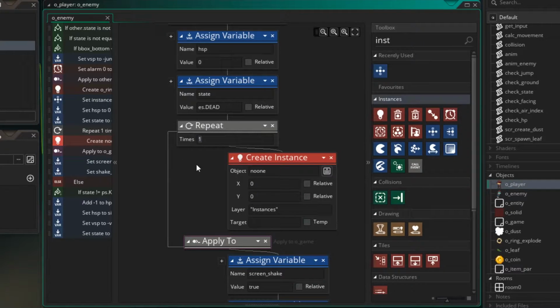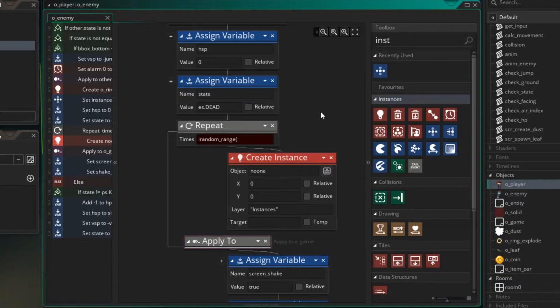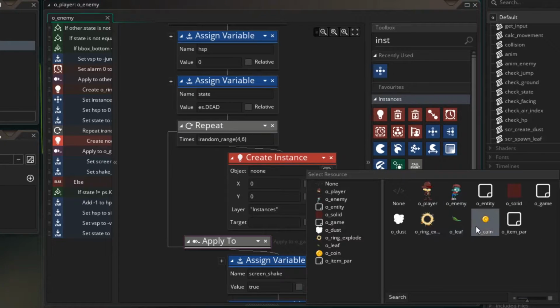And how many times are we going to create them? Well, let's do an irandom_range, and this will do an integer random value between two numbers. So I'm going to do it between 4, 6. So we're going to generate either 4, 5, or 6 coins at a time. Now here we want to create the instance, so let's select our coin.